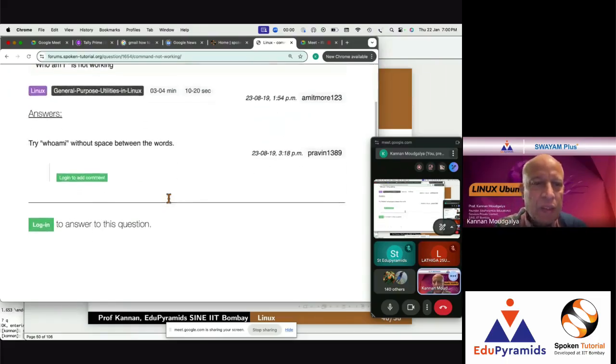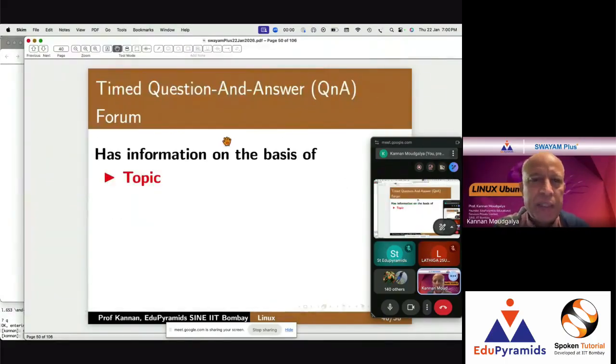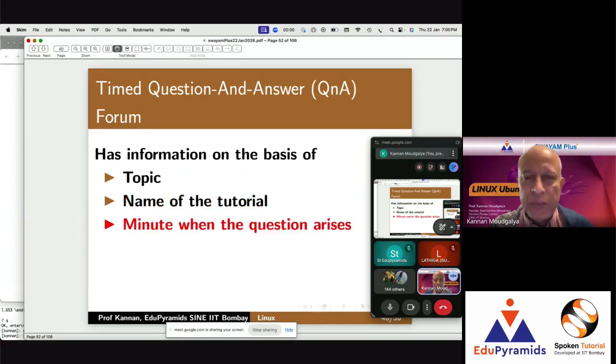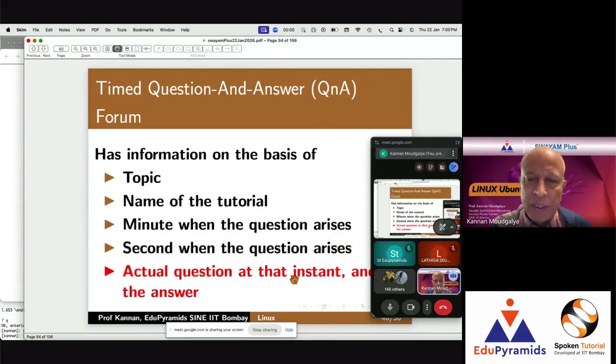So this is one. This is what I'm saying: it has information on the basis of topic, name of the tutorial. Topic means actually the course, for example Linux in this case. And then the name of the tutorial, getting started, for example, or set command, whatever. One of the 20 tutorials that we may have, maybe 23 tutorials. Then the minute when the question arises, the second when the question arises. It has information on this basis, right? The actual question at that instant and the answer. You saw the question and you also saw the answer.